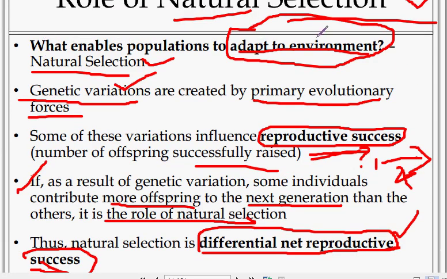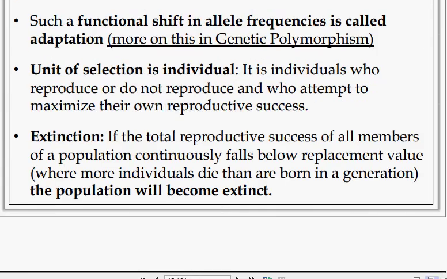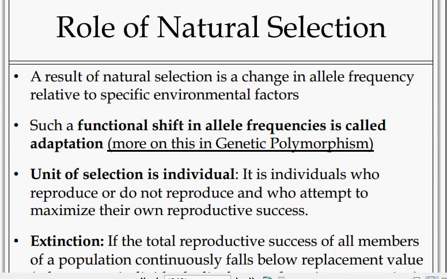Okay, environment related natural selection, genetic variations, primary evolutionary forces. This leads to reproductive success, from one offspring to many offspring. That is differential reproductive success. Let's move on to the role of natural selection.